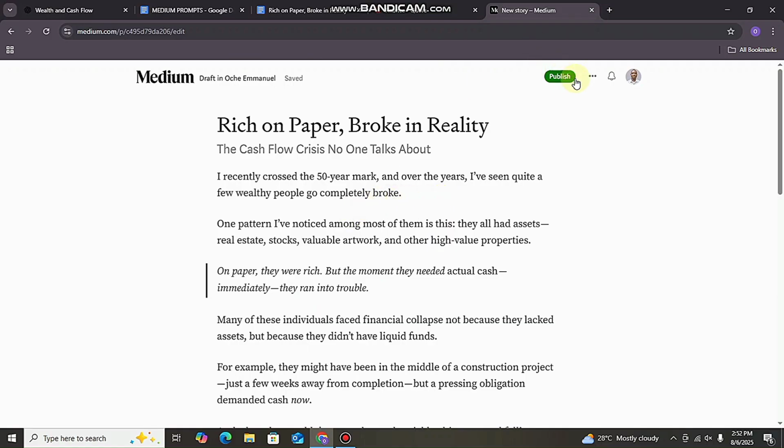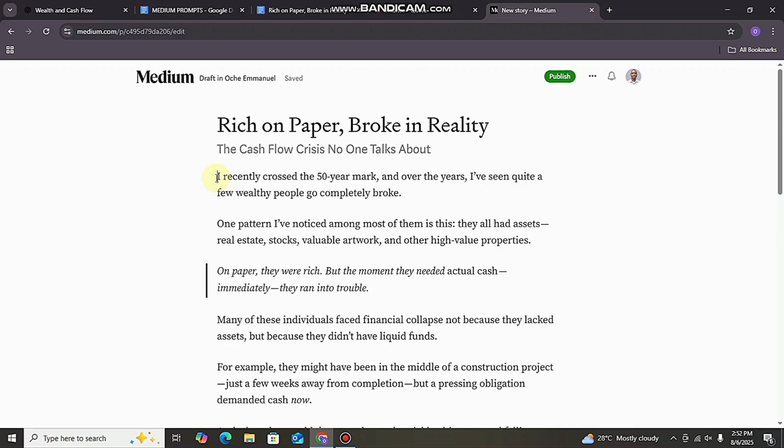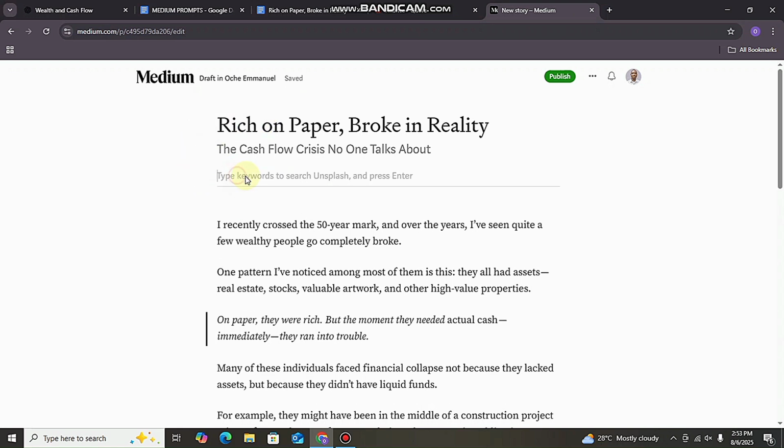And that's all. So what I need to do now is to click on publish, but before publishing I will add it to a publication, and before then I will need to give it an image. I'll add an image, and I'm going to use Unsplash, but then I will need this keyword, rich.